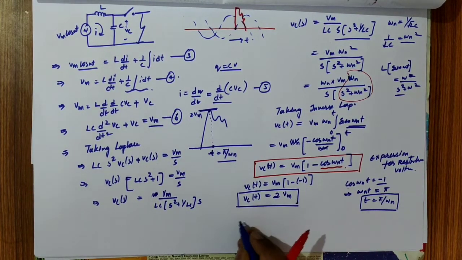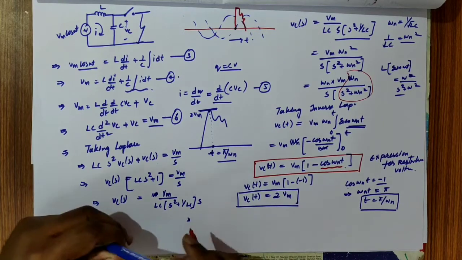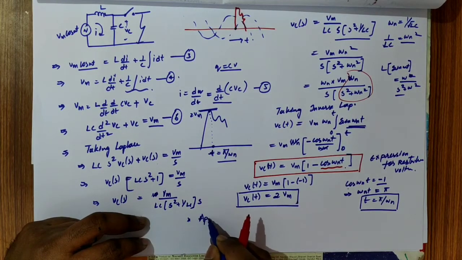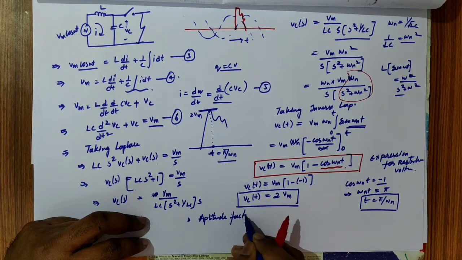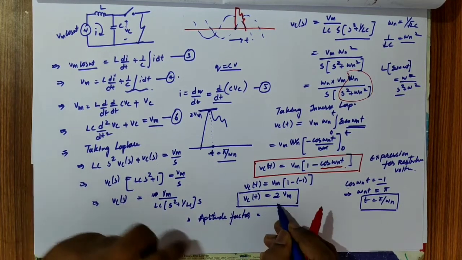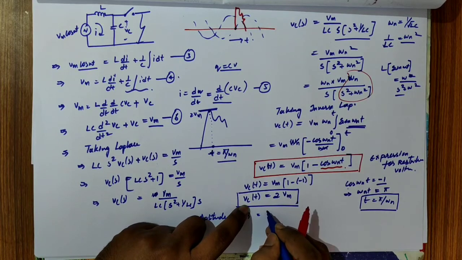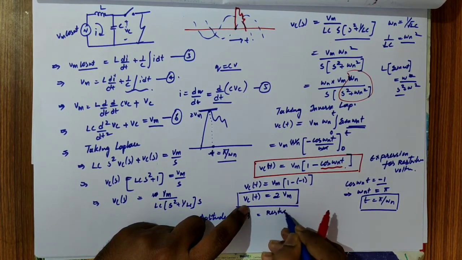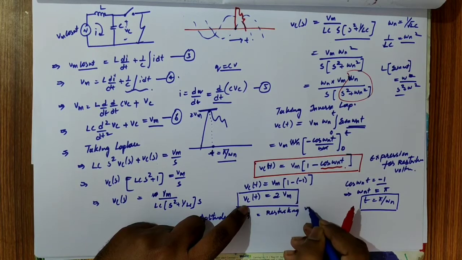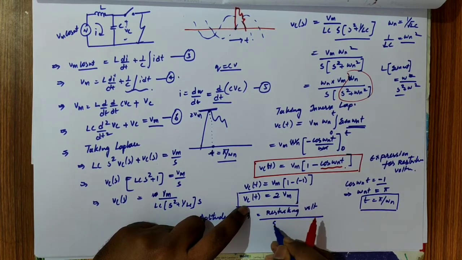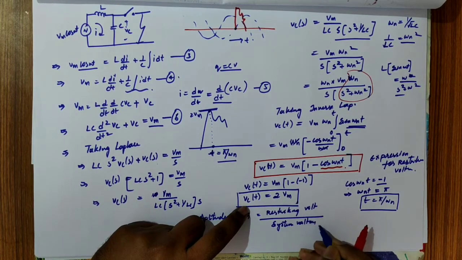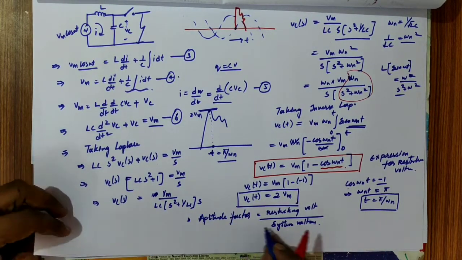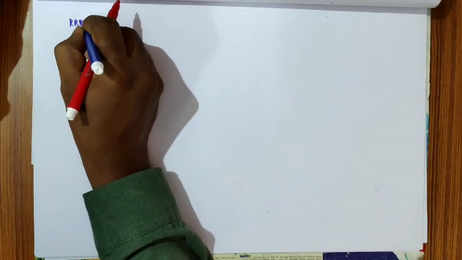By this expression we have the amplitude factor, that is the ratio of restriking voltage to system voltage. Okay, so this is about restriking voltage, and next we have the rate of rise of recovery voltage.